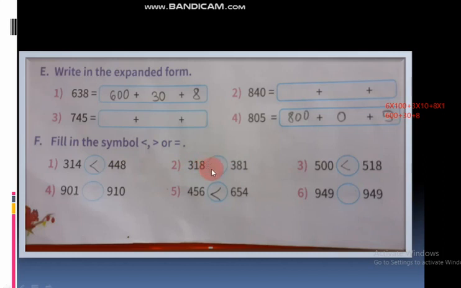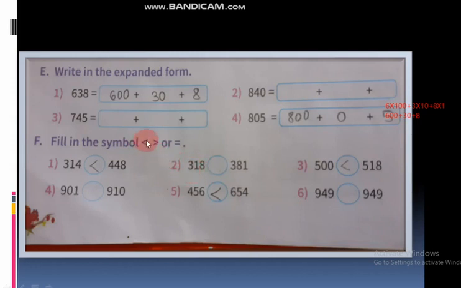318. Okay, now which sign do we have to put here? Smallest or greatest? We have to put the smaller sign here, because 318 is smaller. Which is first, you have to see the first number. If the first number is bigger, you have to put the bigger sign. If the first number is smaller, you have to put the smaller sign. It is easy only. Understood?